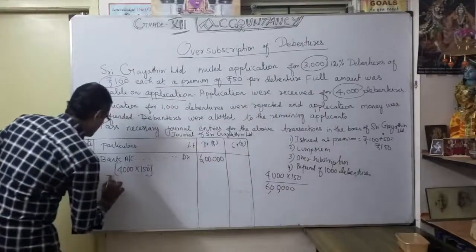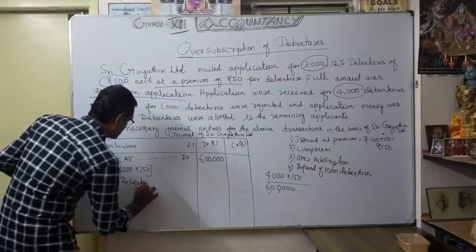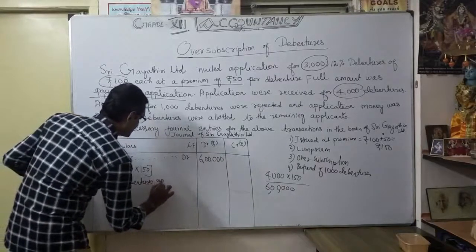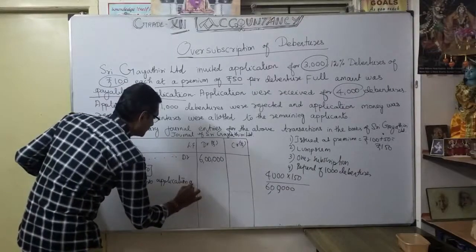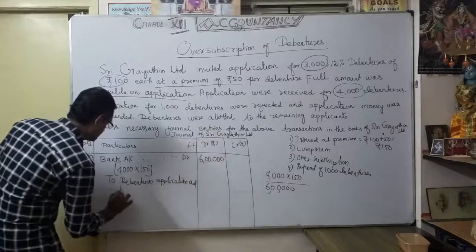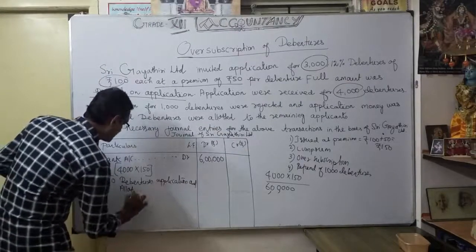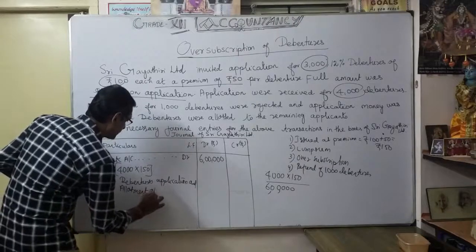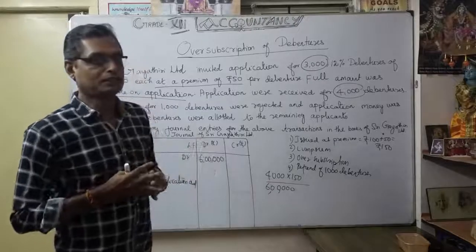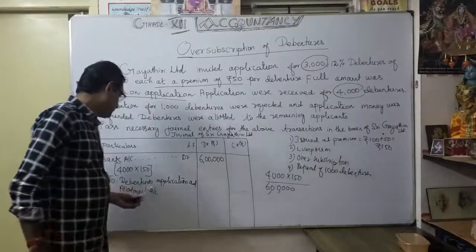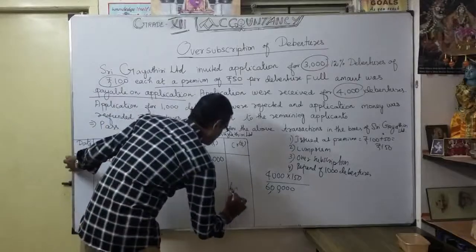To debentures application and allotment account. Whenever there is a lump sum payment or lump sum collection, you mention the debenture application and allotment account, 6 lakhs. That's all for our entry.